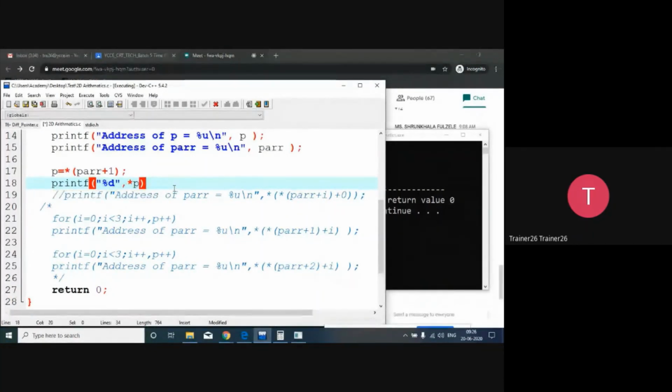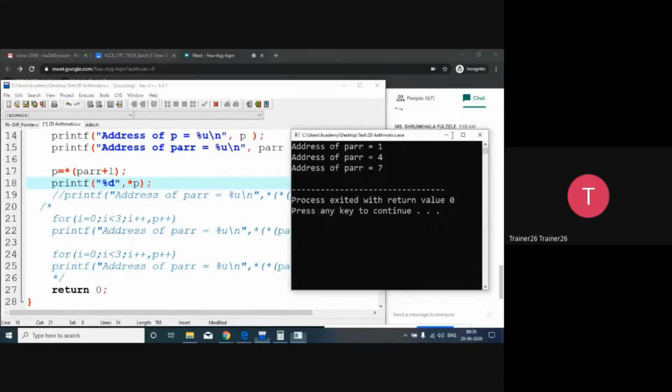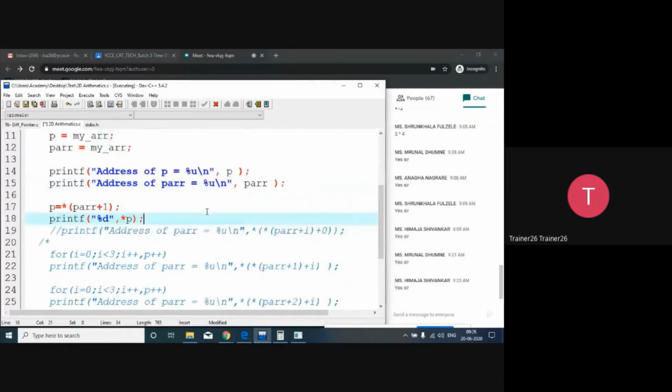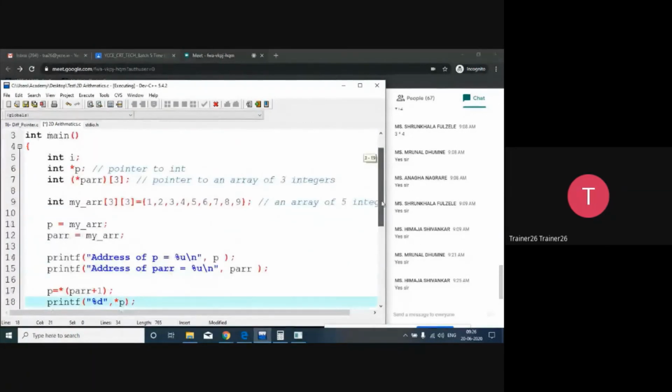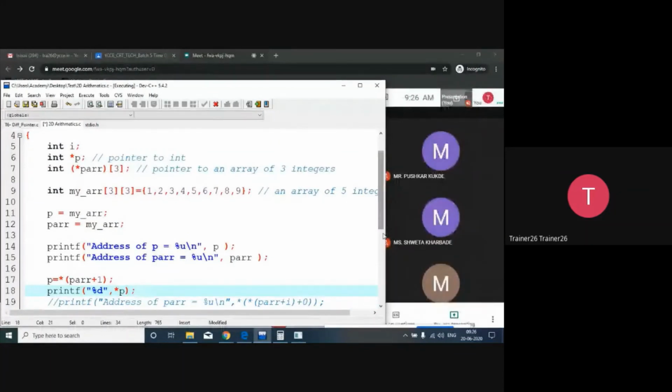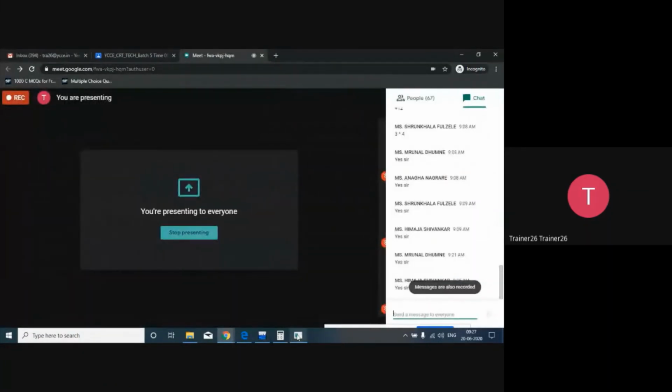What do you think, what is going to get printed? Please respond in the chat box. Code is, I am going to show you the code, complete code. Then you can respond. What is the answer?